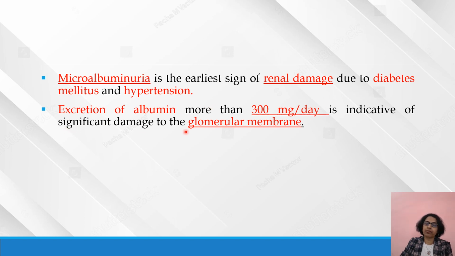Excretion of albumin of more than 300 milligram per day is indicative of significant damage to the glomerular membrane. So we can consider here that when protein, that is albumin, is present at more than 300 milligram per day, it is a symptom of glomerular membrane damage.